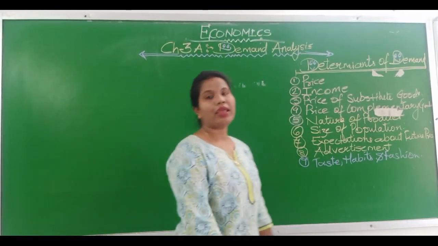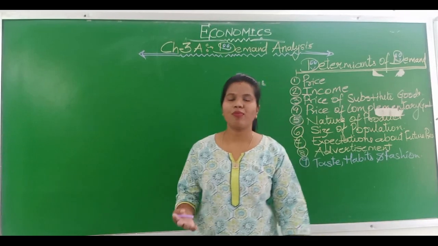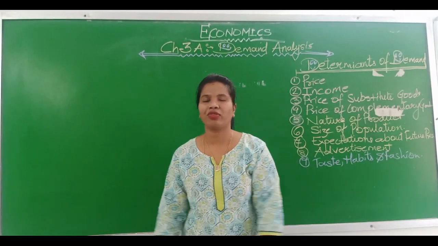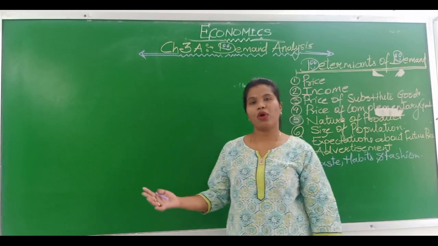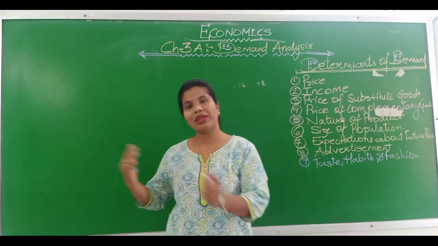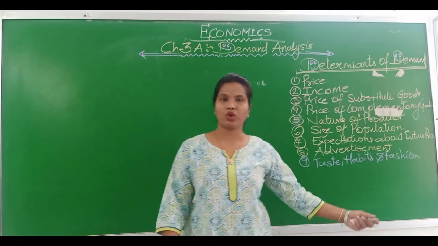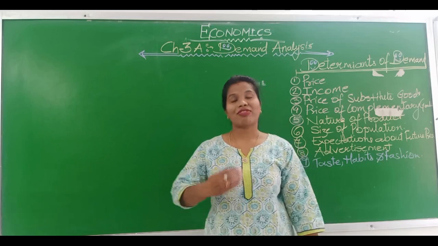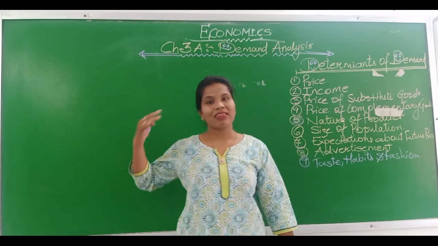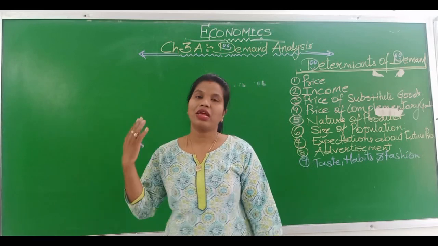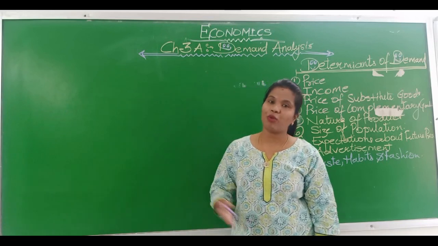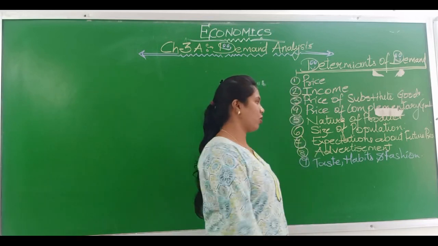Example, if the fashion is changing from dhoti kurta towards jeans top, people will shift from dhoti kurta to jeans top. They will demand more jeans than dhotis. So as taste, habit and fashion change, demand for that particular commodity will also change.